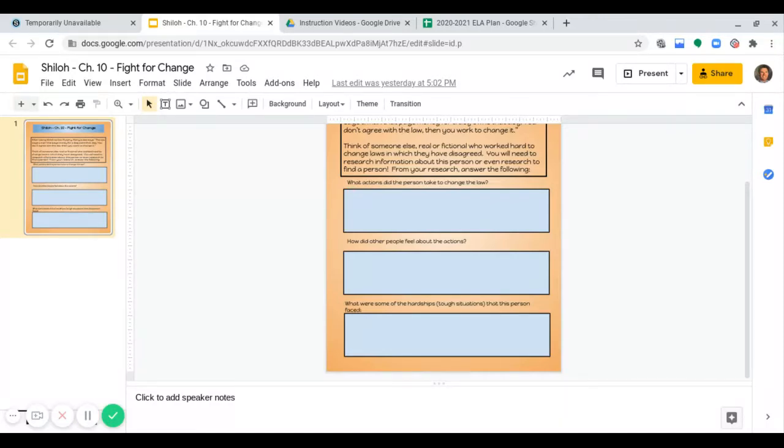Then what you're going to do, you're going to answer these questions. What actions did the person take to change the law? And should these be in complete sentences when you answer? Of course. So first of all, what actions did the person take to change the law? How did other people feel about the actions? Because obviously, if you're fighting against a law, if you're fighting for change, there's going to be people who agree with you and people who disagree with you as well.